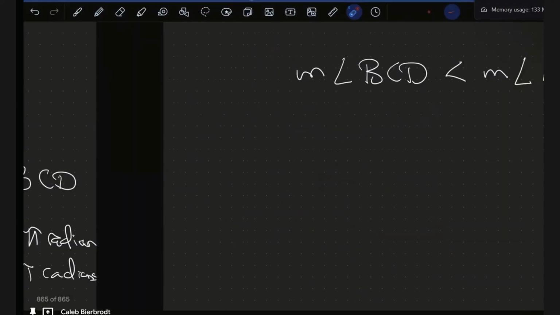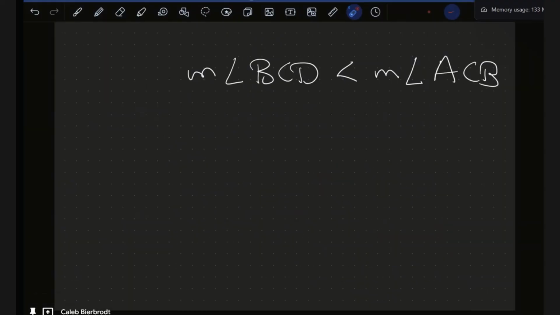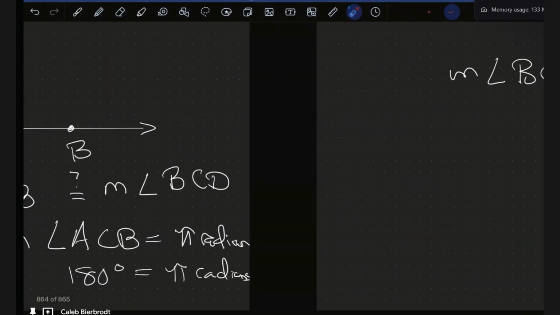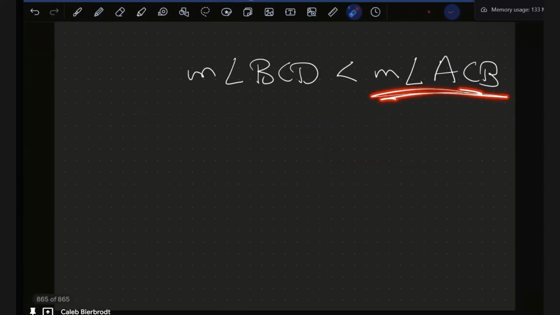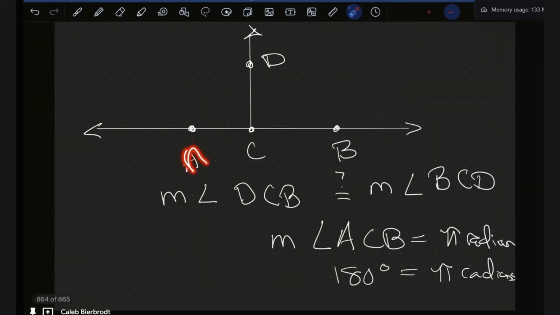So we'll talk a little bit more about that. Basically, when we have the angle BCD, this angle, and we compare it to the measure of angle ACB, this angle, it means that this angle is less than this angle.